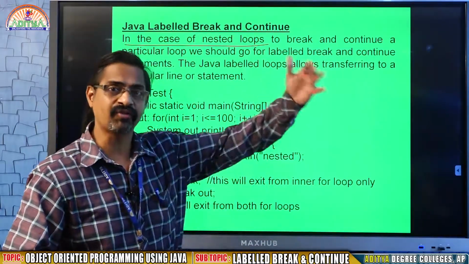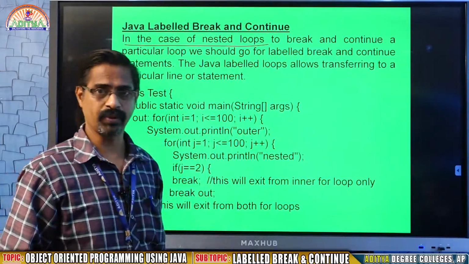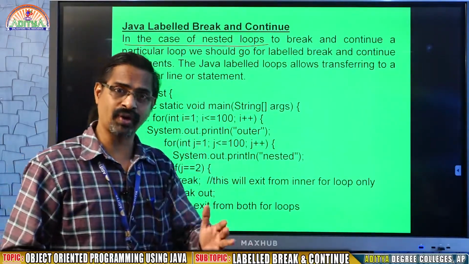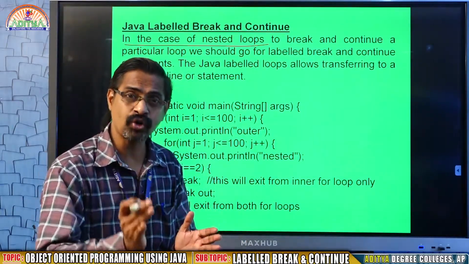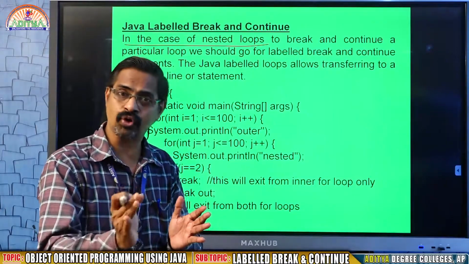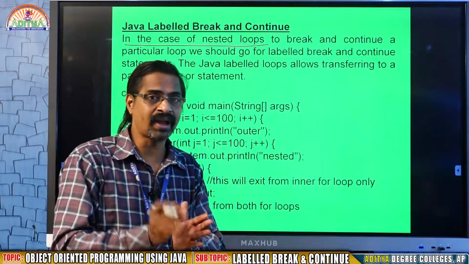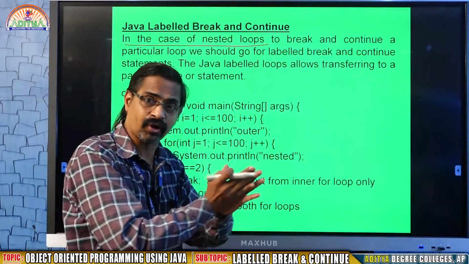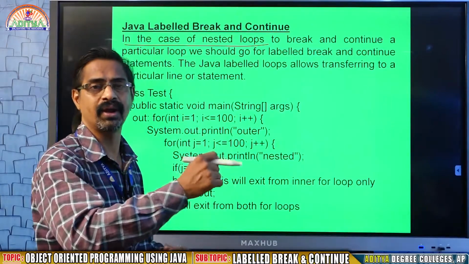That means above the second for loop I want to go, or go back to the first for loop, or go back to the third for loop. Of course, for the third for loop a label is not required, because when you mention a break in the fourth for loop, it automatically comes to the third for loop. No need to write a label. If you want to go to the second for loop, then you require a label. If you want to go back to the first for loop, then you require a label.